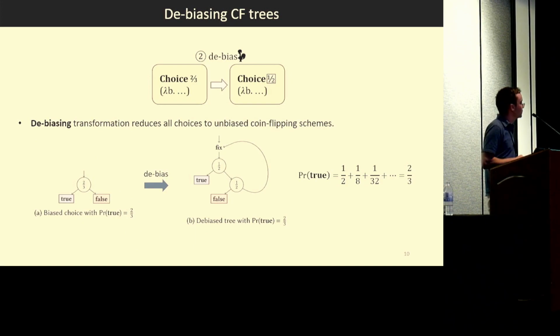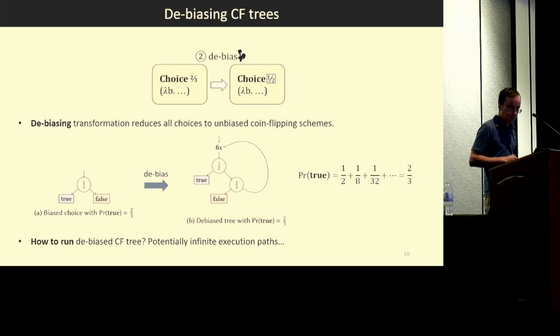And here's an example of what it looks like. On the left, we have a biased choice with bias 2/3. And it gets transformed to this thing on the right, which is a little bit more complicated and involves a loop even. But all of the choices are unbiased. They have bias 1/2. So there's a generic algorithm for doing this. We proved that it preserves semantics by a geometric series argument.